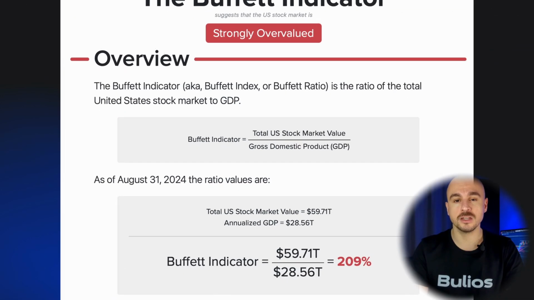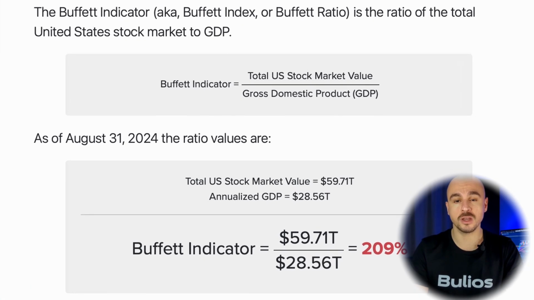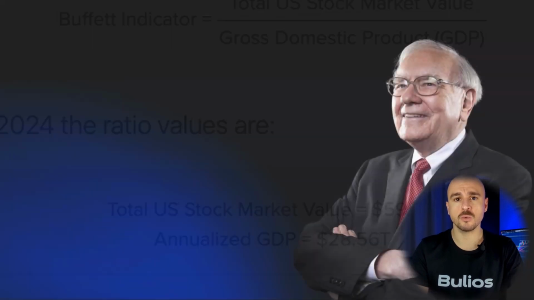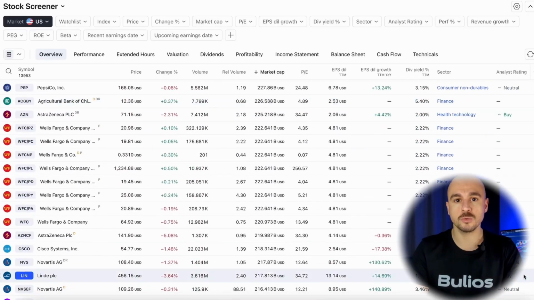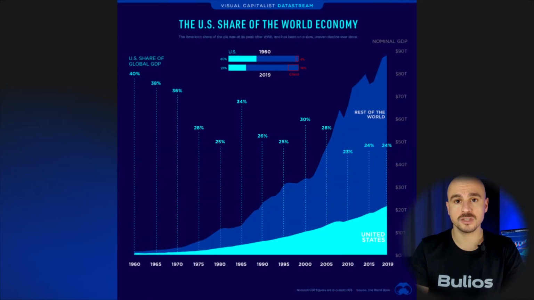The Buffett Indicator, also known as the market capitalization to GDP ratio, is one of the best known and most valuable tools for assessing stock market valuations. Described by Warren Buffett as the best indicator of the overall value of the stock market, this metric compares the total market value of all publicly traded stocks to a country's gross domestic product.